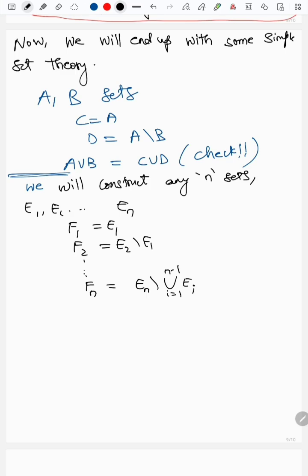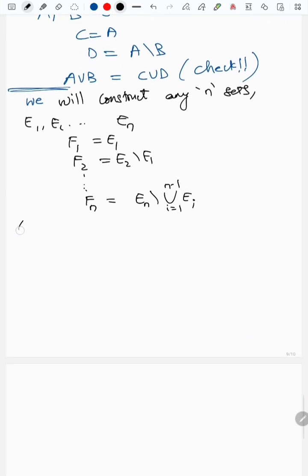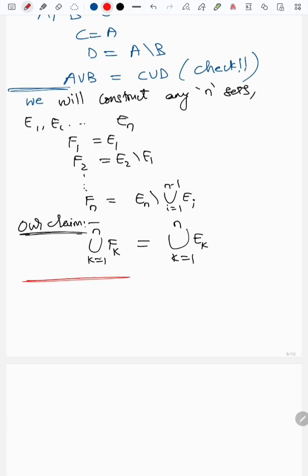Our claim is that the union of Fk for k equal to 1 to n equals the union of Ek for k equal to 1 to n. This is a simple take home exercise.